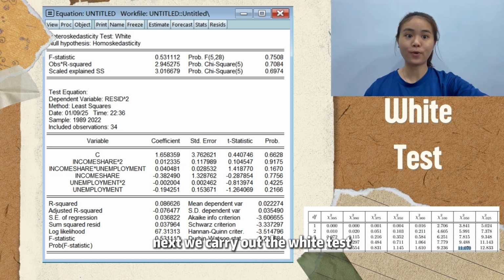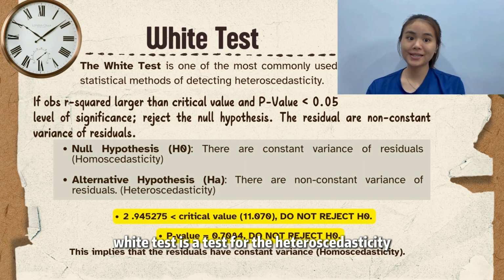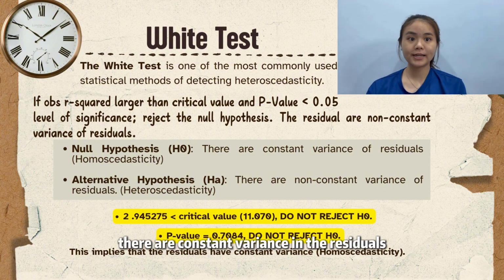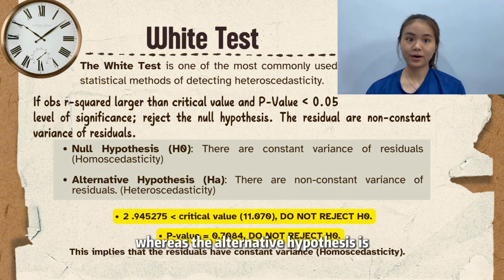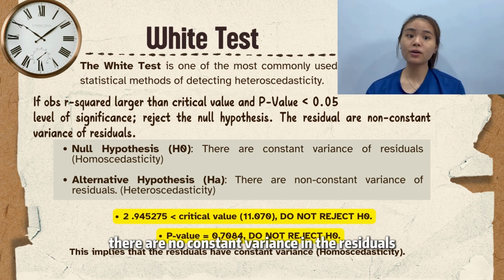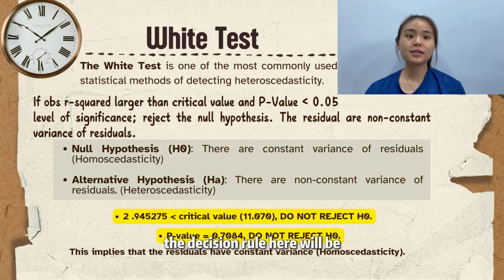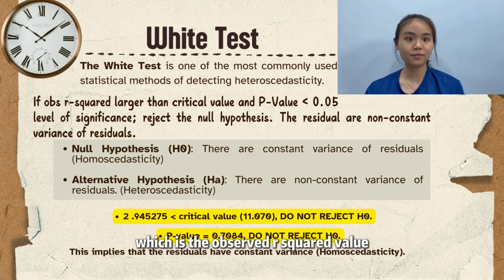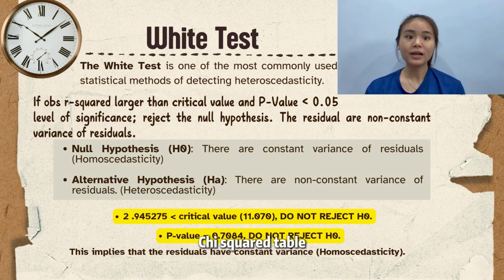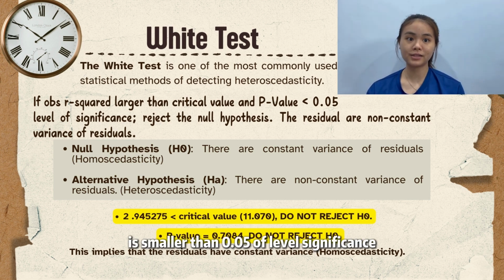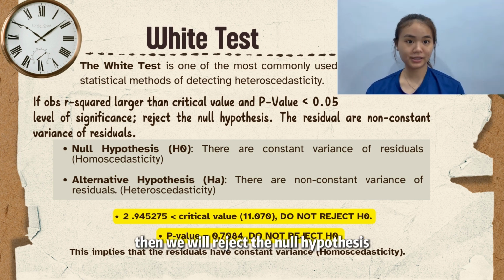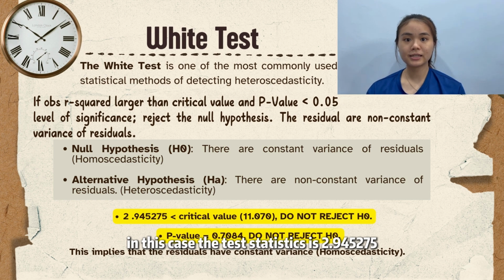Next, we carry out the White test. The White test is a test for heteroscedasticity. The null hypothesis here is that there is constant variance in the residuals, whereas the alternative hypothesis is that there is no constant variance in the residuals. The decision rule here will be, if the test statistic of the White test, which is the observed R-squared value, is bigger than the critical value in a chi-squared table, then we will reject the null hypothesis. At the same time, if the p-value is smaller than the 0.05 level of significance, then we will reject the null hypothesis. In this case, the test statistic is